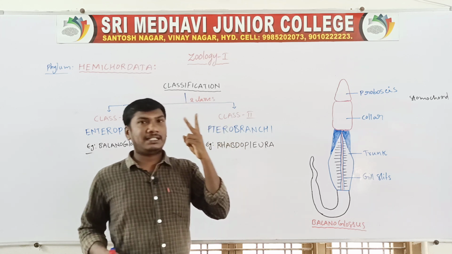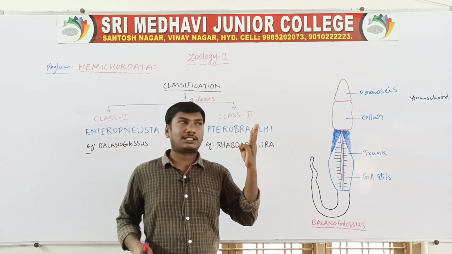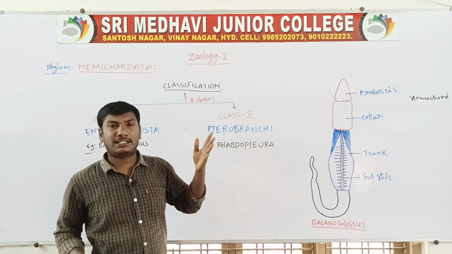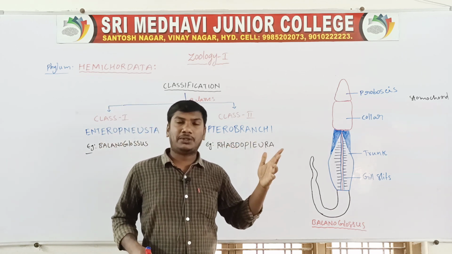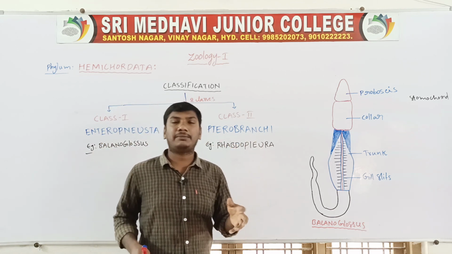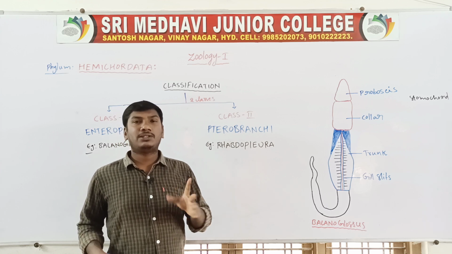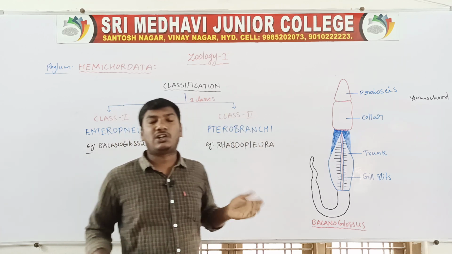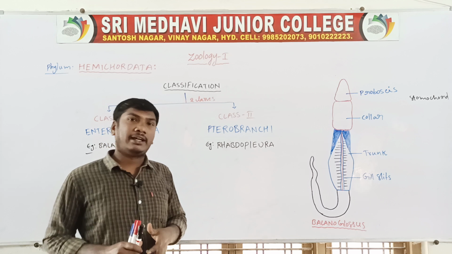Porifera completed, Cnidaria completed, Ctenophora completed, Platyhelminthes completed, Annelida, Arthropoda, Mollusca, Echinodermata, Hemichordata. So all these phyla are completed. Next, we start earthworm.